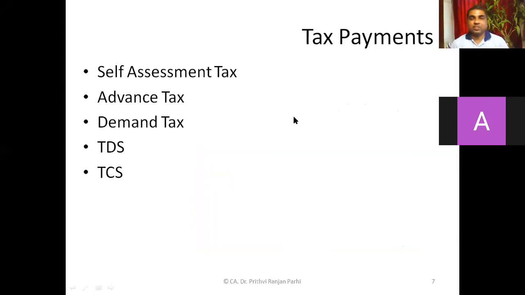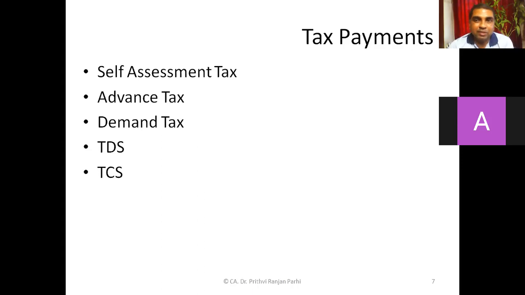Okay, so we are discussing various kinds of tax payments. One is self-assessment tax, then advance tax, then demand tax. Demand tax means the income tax department will send you a notice that this much tax is demanded from you. That is called a demand tax. Then tax deducted at source. In certain incomes, the person who is paying you that income is supposed to deduct tax at source. That money is to be deposited.